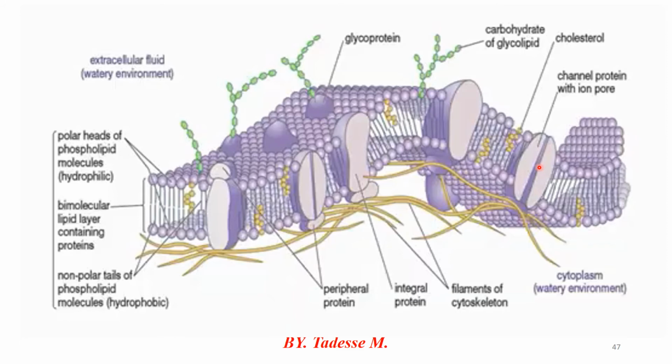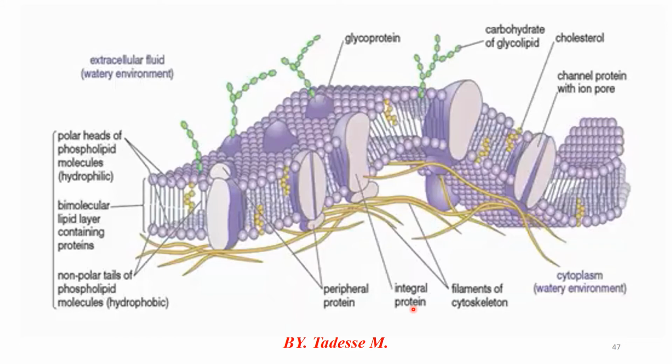That is called carrier protein. The other one is called peripheral protein. But generally, integral proteins span both phospholipid layers of the plasma membrane. That means the double layer of phospholipid is crossed with the help of integral protein. Now about the peripheral protein,